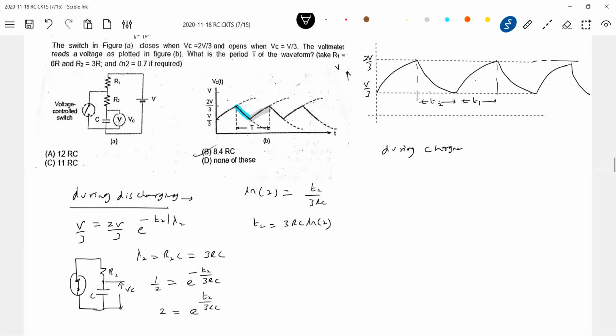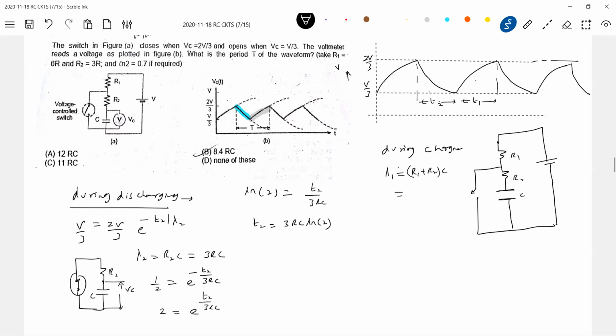During charging, the switch will be open. When the switch is open, you only have to read the question, nothing big. If the switch is open, what is the time constant of the circuit? It will be R1 plus R2 into C. R1 is 6R plus 3R into C. 9RC is lambda 1.